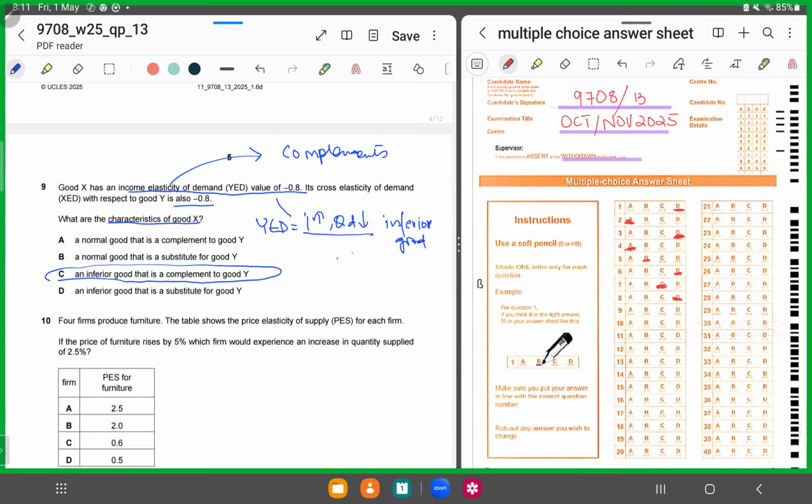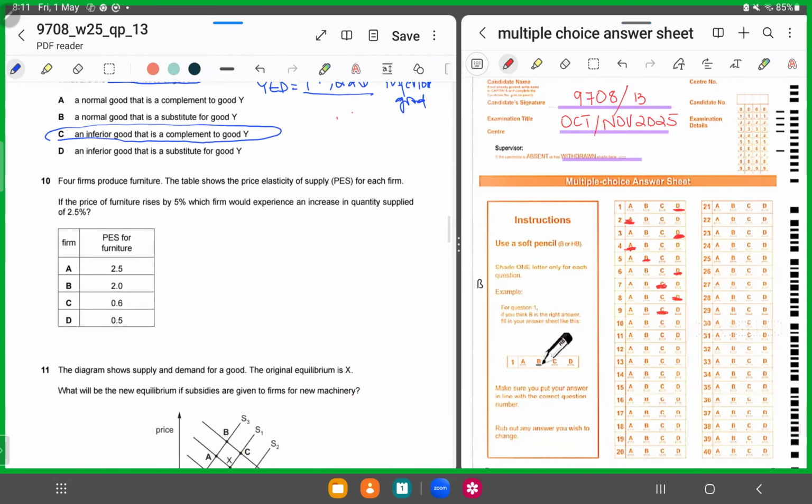So for 9, we'll shade in C. How do we know that? The negative signs are helping us deduce that.